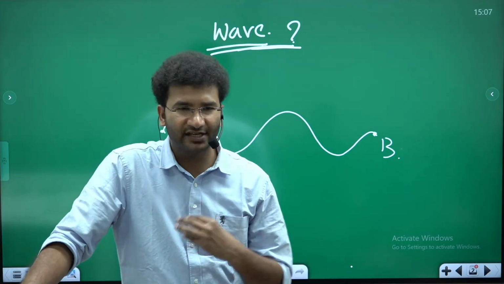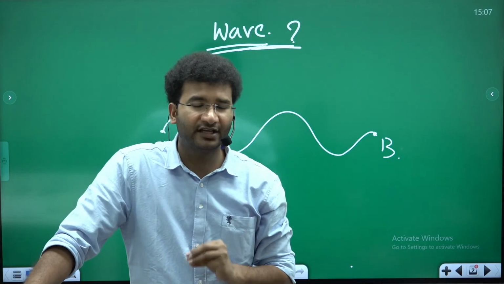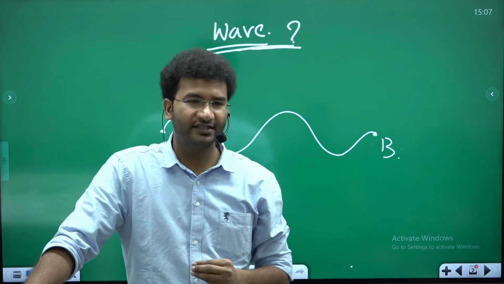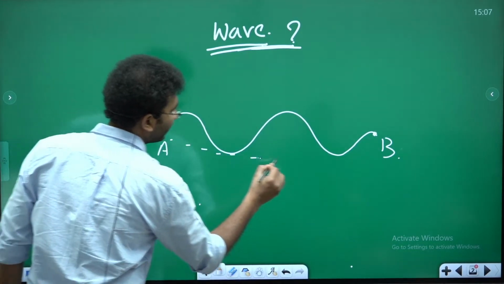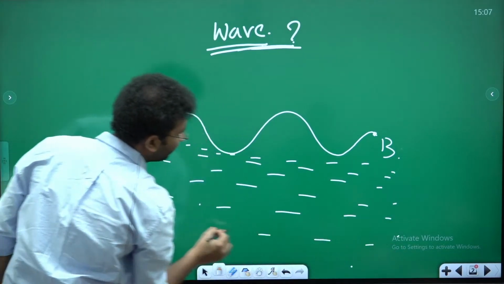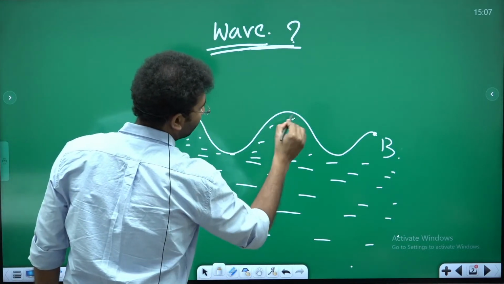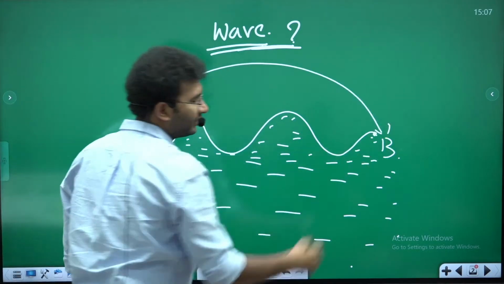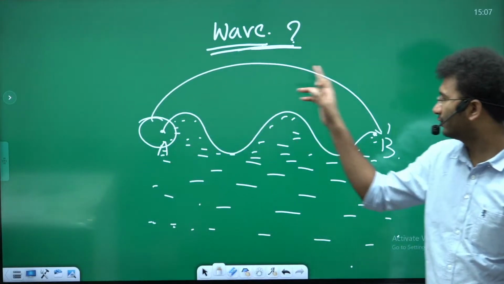This transfer of energy can take place in the air. It can take place in the clouds also. This transfer of energy can also take place within the water, right? Imagine this is your water, and in this process the wave has transferred the energy from place A to place B. It is not the displacement of water from place A to place B.